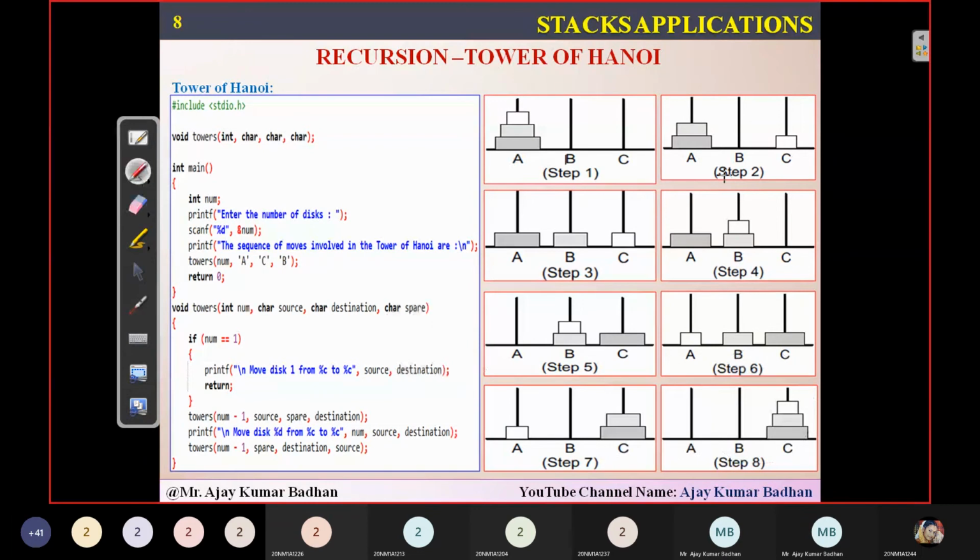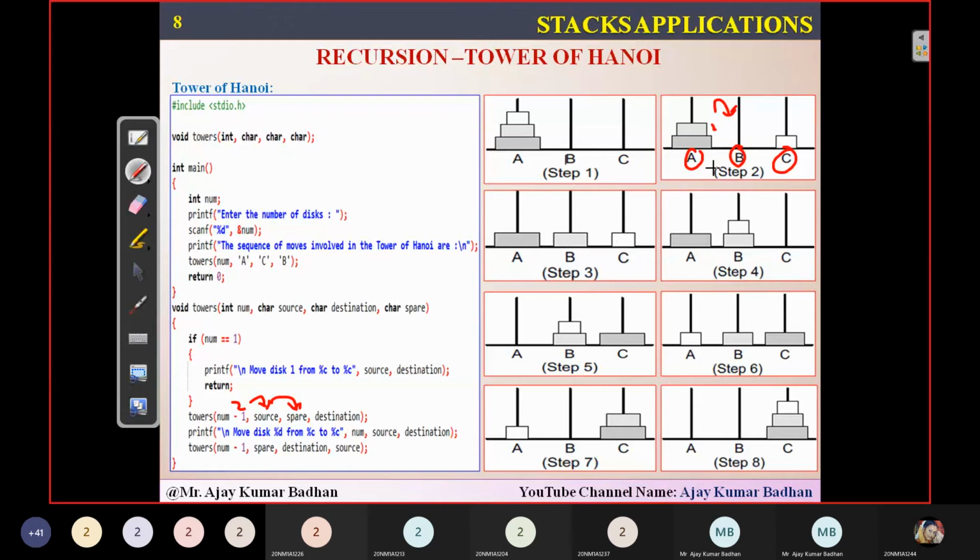What is the first step? You are moving from source pillar to destination, disk number 1. So if n is equal to 1, move disk from source to destination. You did it. Next, what you have to do, the second pillar you're shifting to this particular location, B. So that is what I'm doing. N minus 1 is 2. Second pillar, from source pillar, I'm shifting to spare.